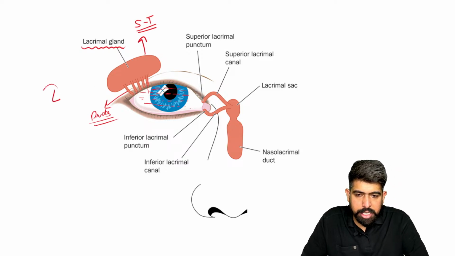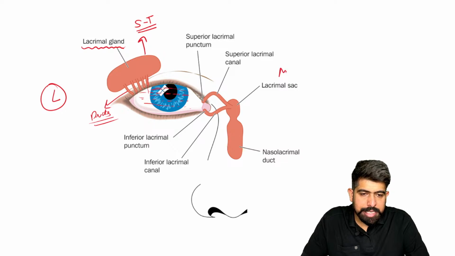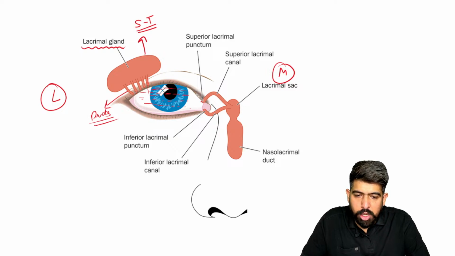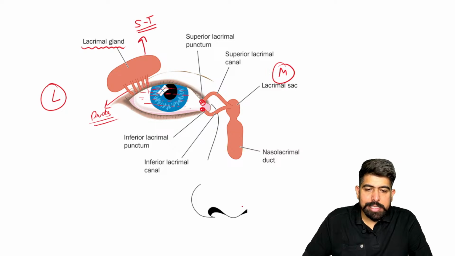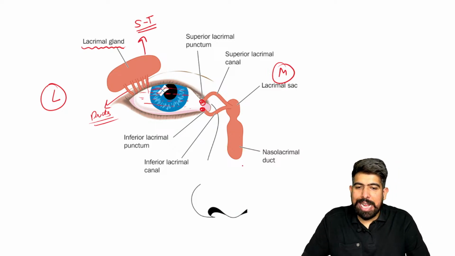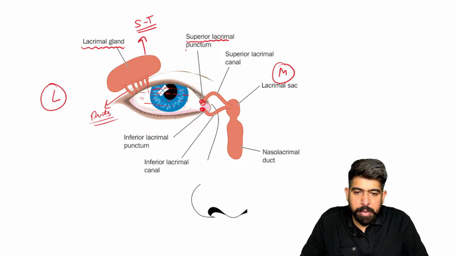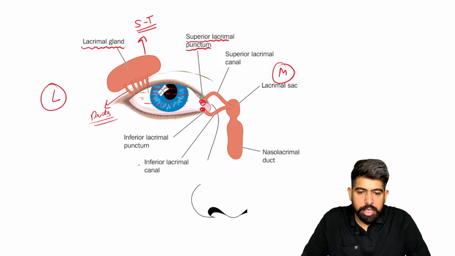This was your lateral side of the eye, and this was your medial side of the eye. So it is coming on your medial side. On the medial side, we have small openings, and these openings are known as the punctums. One is the superior lacrimal punctum, and the other is the inferior lacrimal punctum.